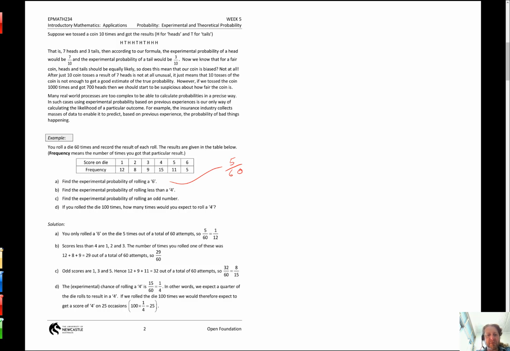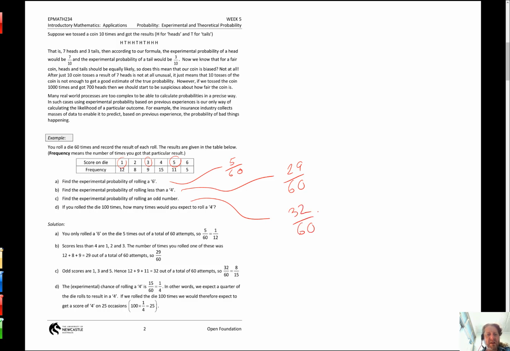Find the experimental probability of rolling less than a 4. Well, less than a 4 doesn't include 4. Less than a 4 is rolling a 1, 2 or 3, which happened 12 plus 8 plus 9 times. So that's 29 times out of the 60 that happened. Probability of rolling an odd number is getting a 1, a 3 or a 5. They're the odd numbers. 2, 4 and 6 are the evens. So it'd be 12 plus 9, which is 21, plus 11, which is 32.